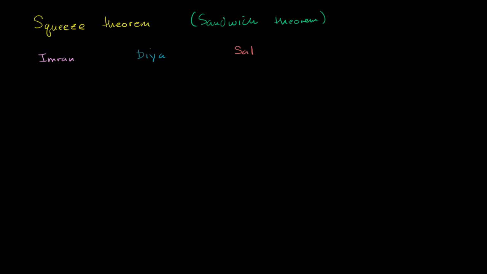So on a given day, we can always say Dia eats at least as much as Imran. And then we can say Sal eats at least as much as Dia.